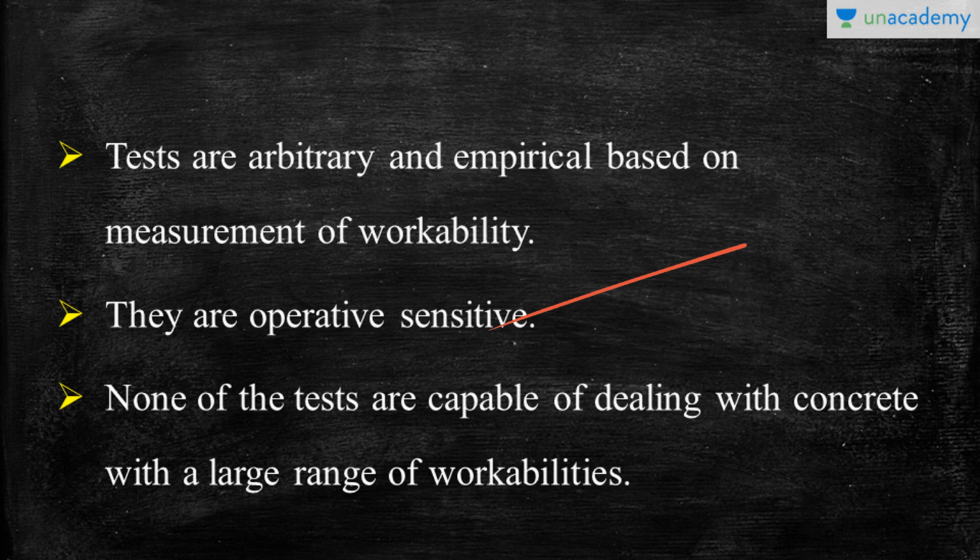Also, none of these tests are capable of dealing with concrete with a large range of workabilities. What does that mean? Sometimes even the same set of concrete may have a different kind of workability because of the climatic conditions and also the person who is using it. And if the workability of the concrete is very high or very low, this test fails at differentiating. Once again, it fails at differentiating between different ranges of workability. That means it can give only an indication. It cannot say in a pinpoint manner that this is this range and that is that range.